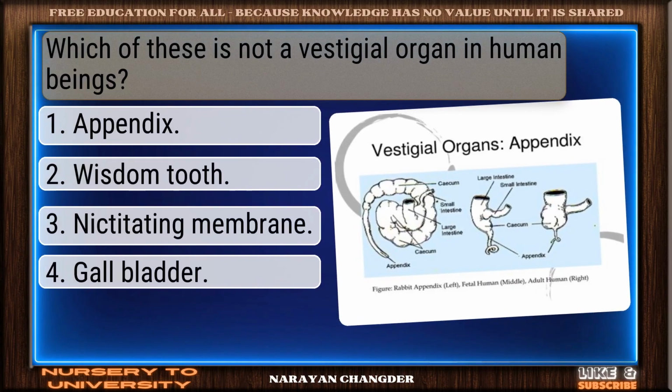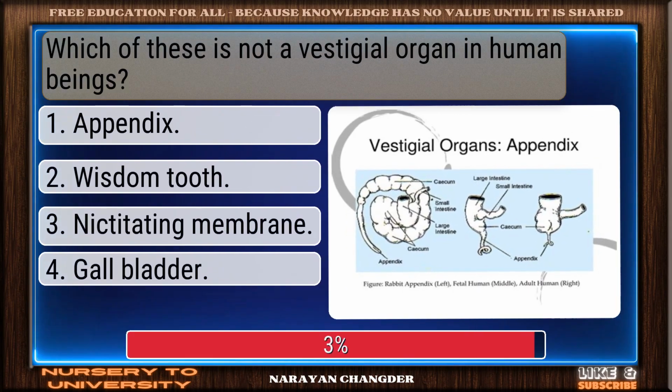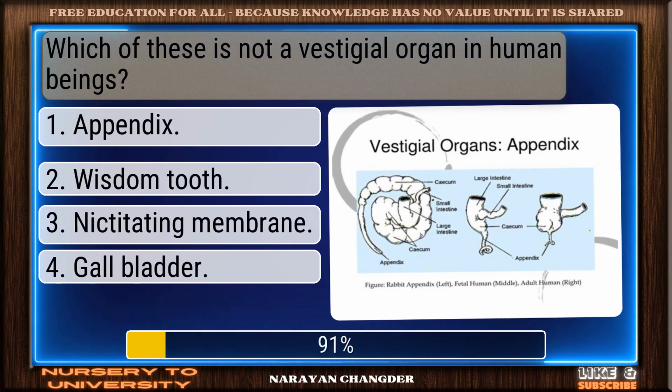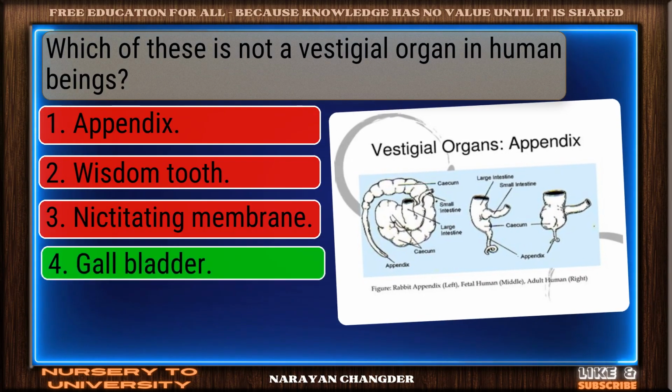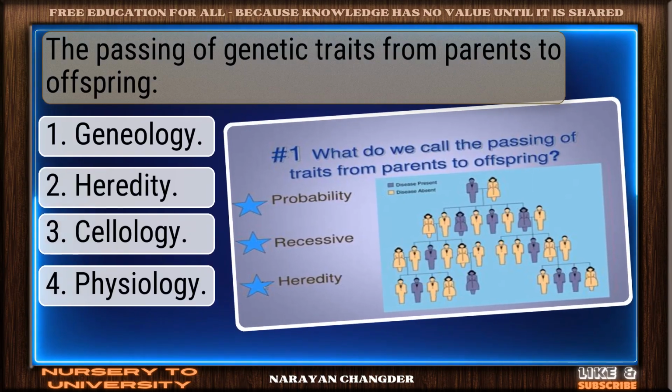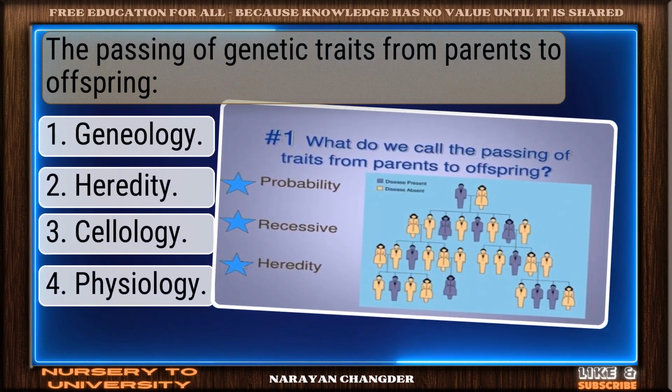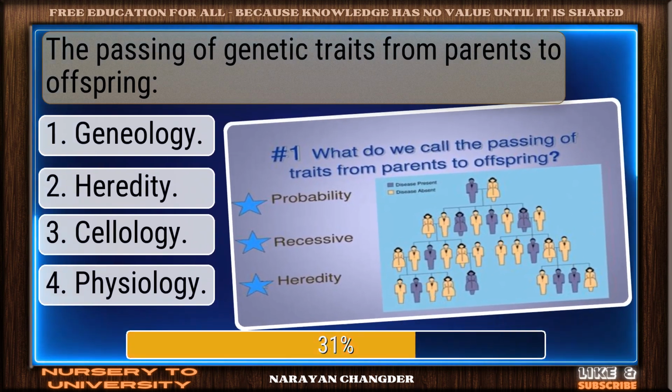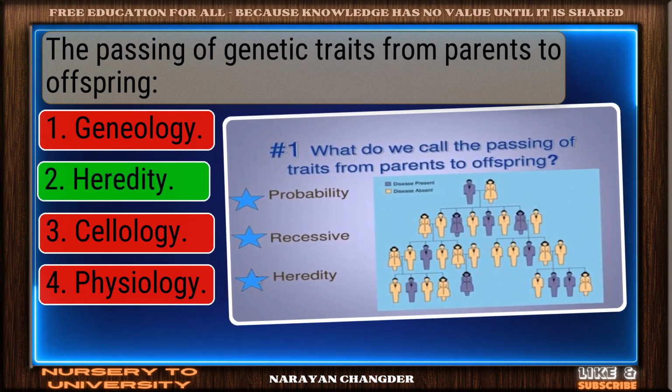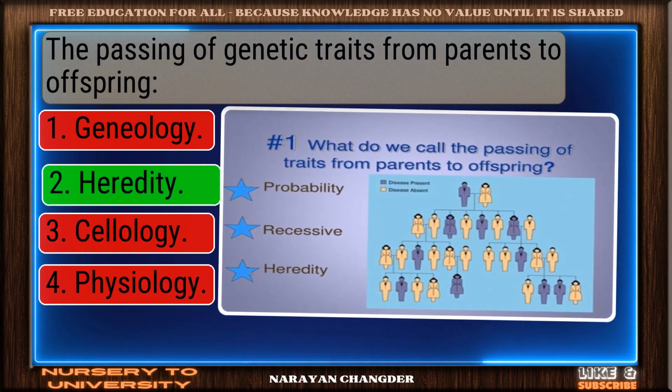Which of these is not a vestigial organ in human beings? Excellent. Gallbladder is well reasoned. The passing of genetic traits from parents to offspring. On track. Heredity is correct.